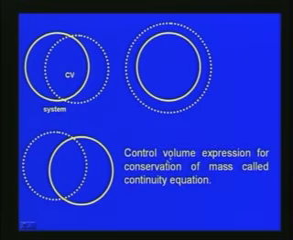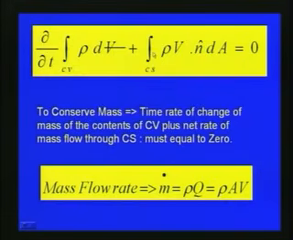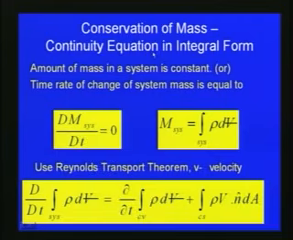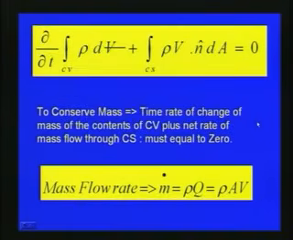So this is the control volume expression for the conservation of mass, called the continuity equation. From the Reynolds transport theorem, since according to the conservation of mass we can write dm by dt is equal to 0, we can write del by del t of the integral over the control volume of rho dV plus the integral over the control surface of rho V n hat dA is equal to 0.